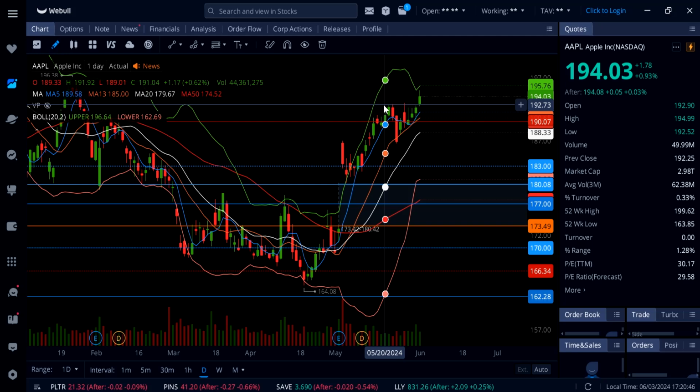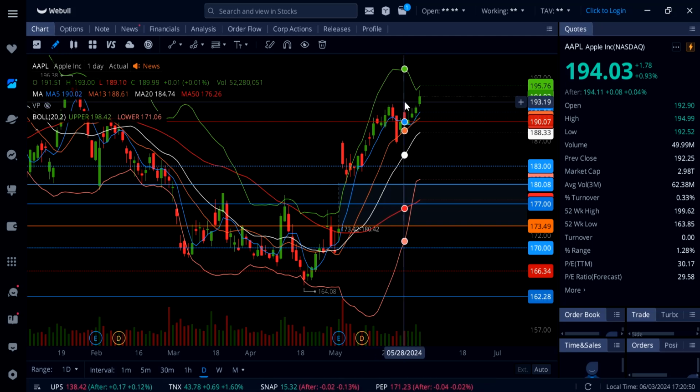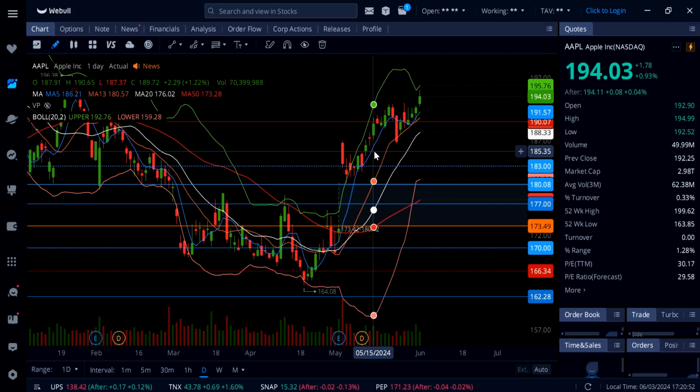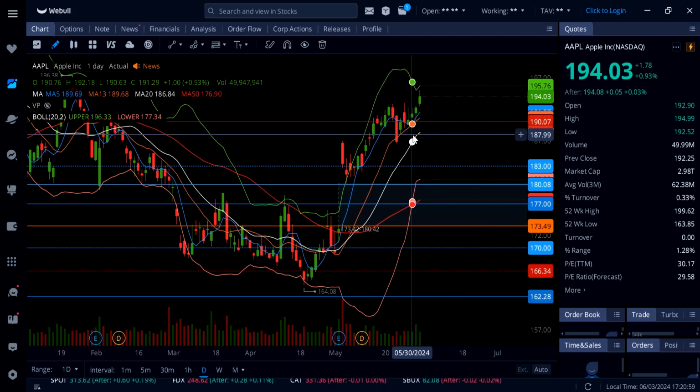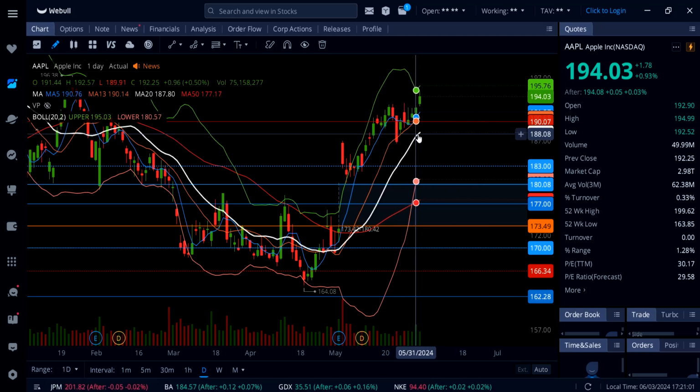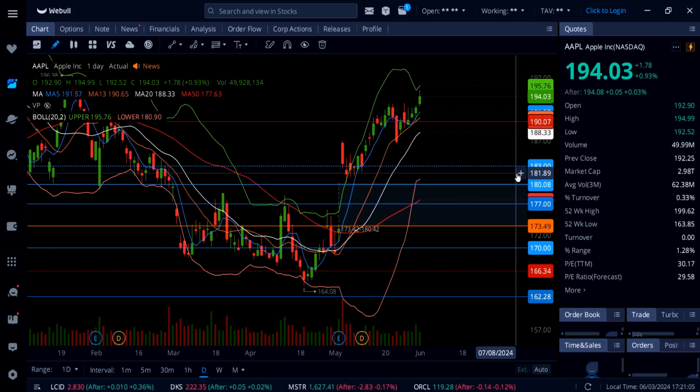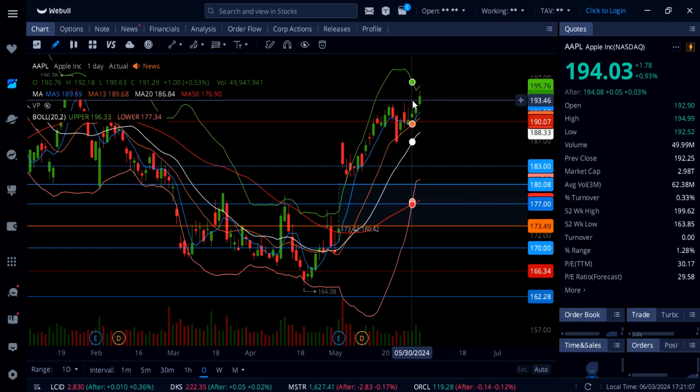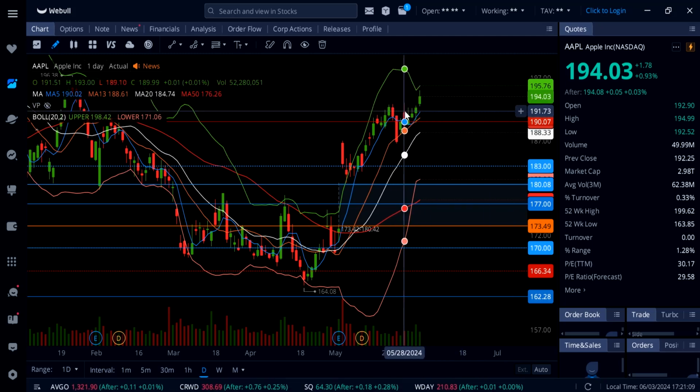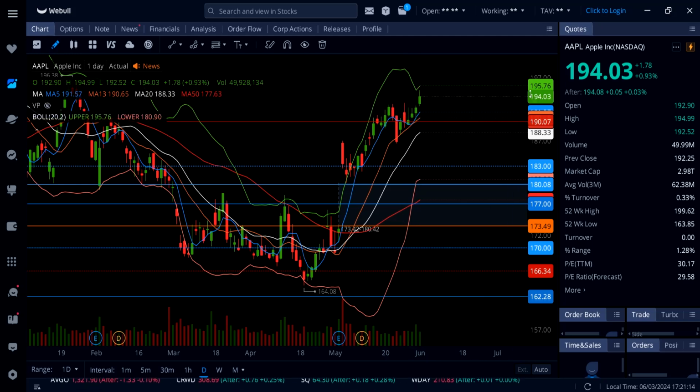So here on Apple stock, guys, going into tomorrow's session, there will be strong support at 193. Below that, down here, 191.57, rising 5-day moving average, 190, 188, 20 SMA, and below this 20 SMA, there will be a lot more selling all the way down to 183. Now, as long as Apple can hold 193, watch out for a push all the way up to 196, 198, and possibly a fresh new all-time high on Apple stock.